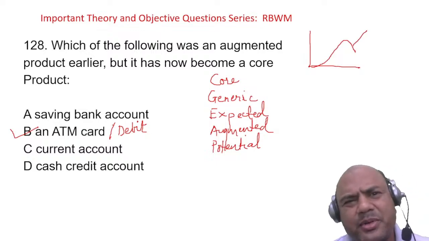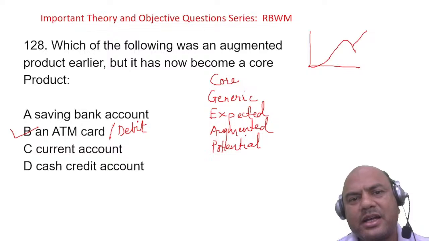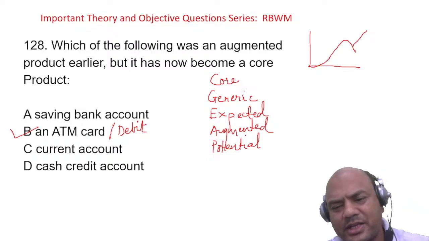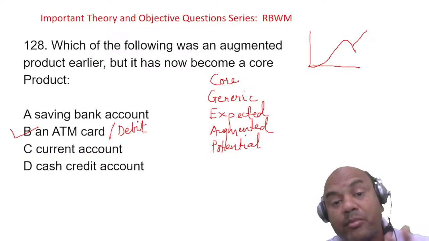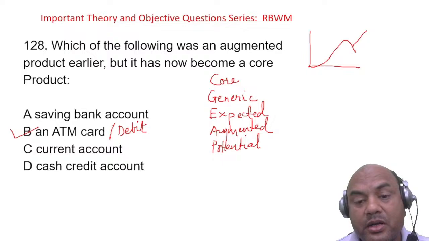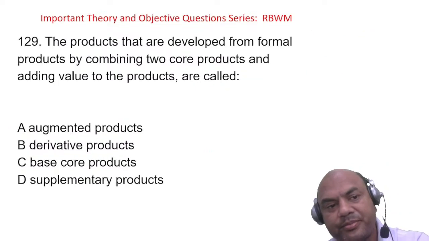People are not using debit cards even for purchases, and even ATMs now allow cardless withdrawals. So that's why it's in the decline stage. But the answer to this question is that it was an augmented product earlier, a surprise element, but now it has become a core product.